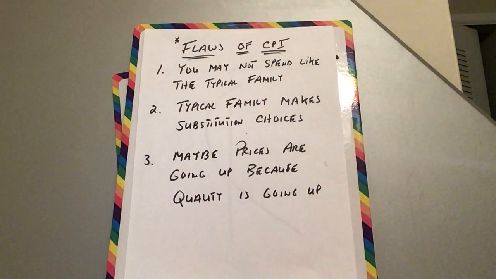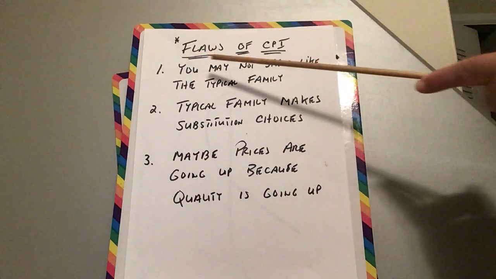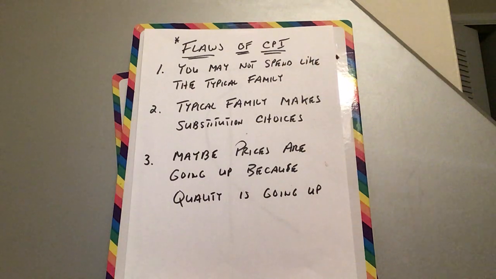Now, there are some flaws that go with this. Just like there were flaws with GDP, there are going to be flaws with the CPI. There are also going to be flaws with the unemployment indicator as well. Now, what are some flaws of the CPI? Well, as far as measuring your own inflation as a family, you may not spend like the typical family.